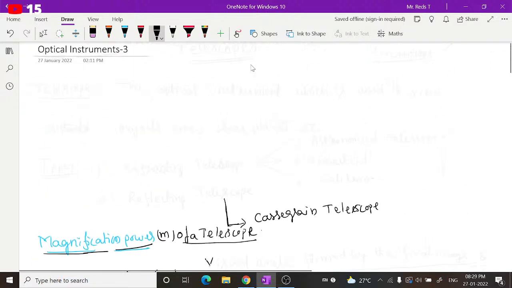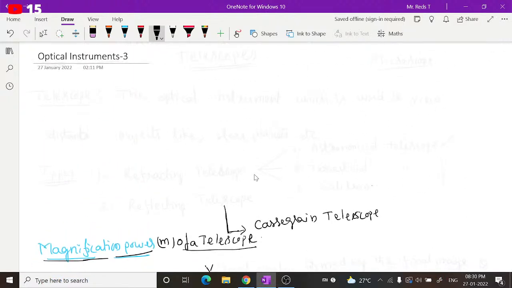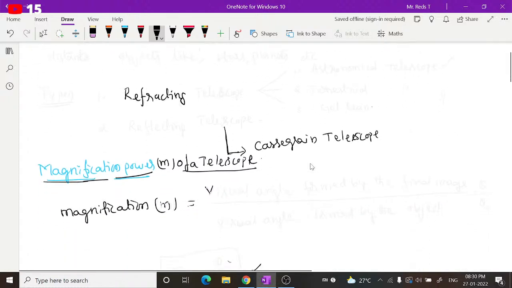So we have discussed the different types of refracting telescopes. One is the astronomical telescope, and next is the terrestrial telescope. Another one is the Galilean telescope. The astronomical telescope is used for viewing heavenly objects like stars, planets, etc.